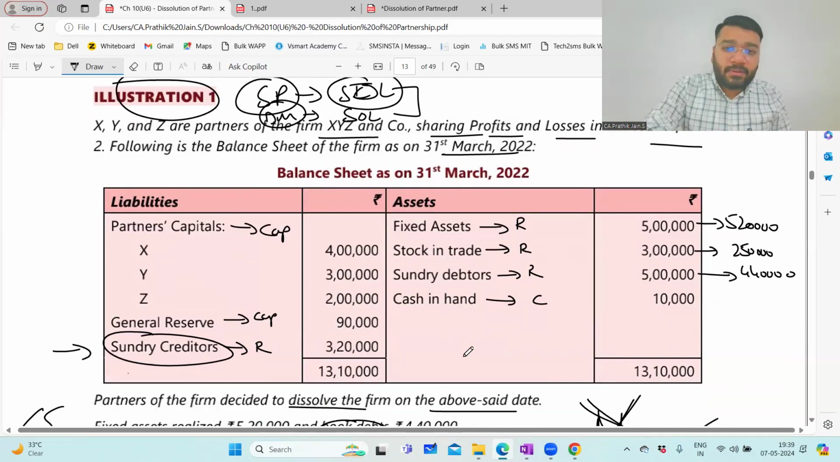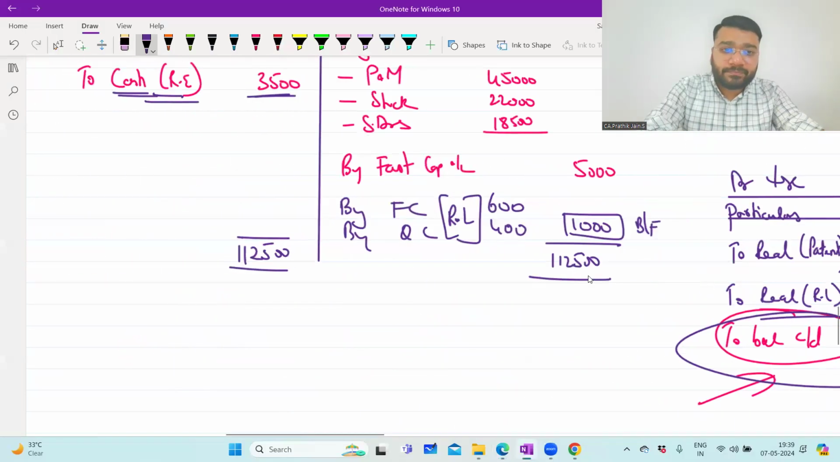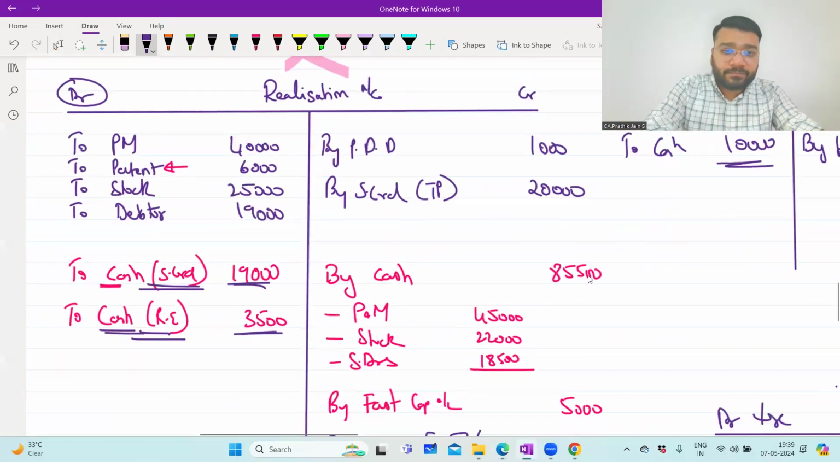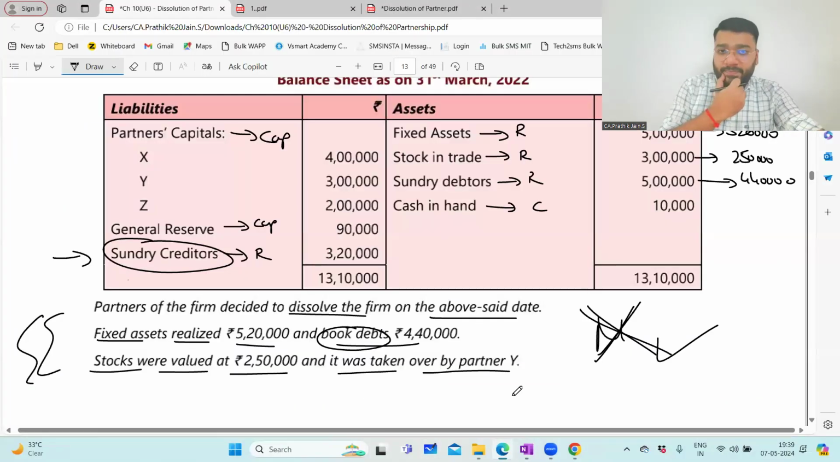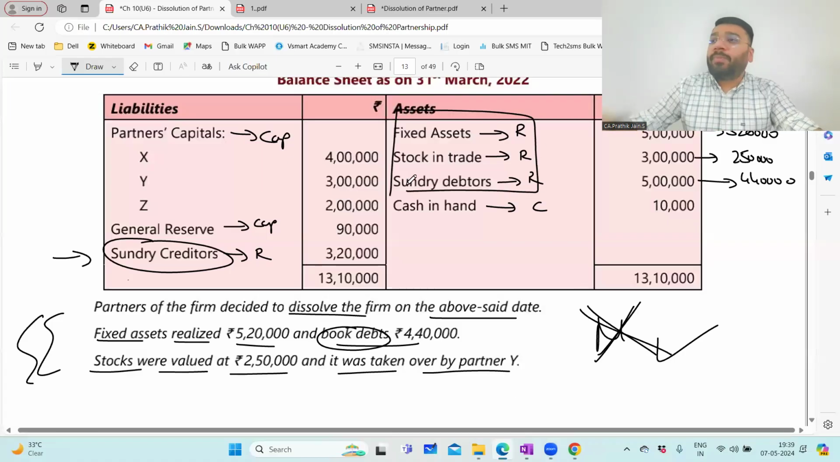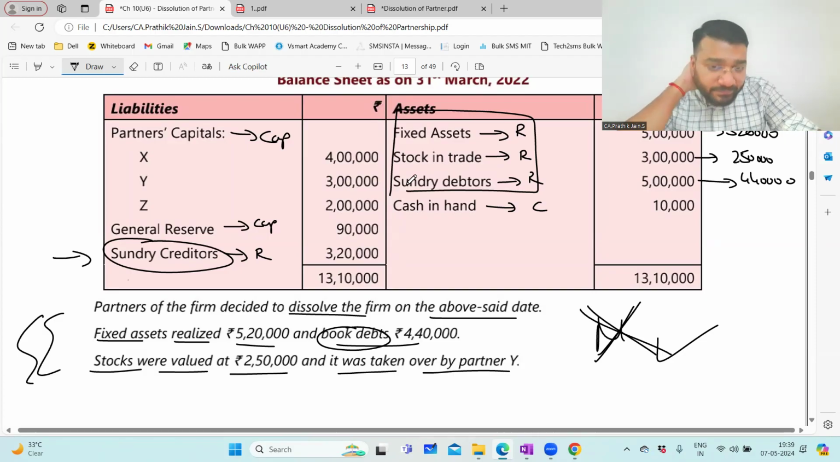Now, open the realization account. Now, all this together we can record in one shot. Please open all the three ledgers. Here only three ledger: realization ledger, capital ledger, and cash ledger. Only three ledger. Please open all the three ledgers.